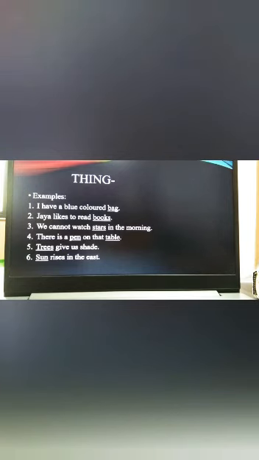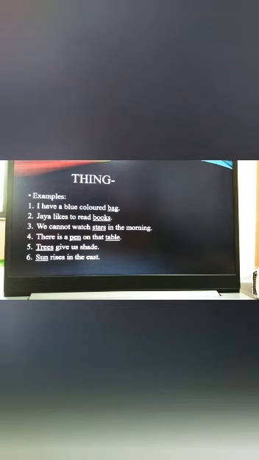Third example, we cannot watch stars in the morning. In this example again, stars we can say it is a thing, so it is a noun. Now see the fourth example, there is a pen on that table. Here also you can see that both pen and table, these both words are underlined. Both the words are nouns. It means it is non-living things. They are nouns.